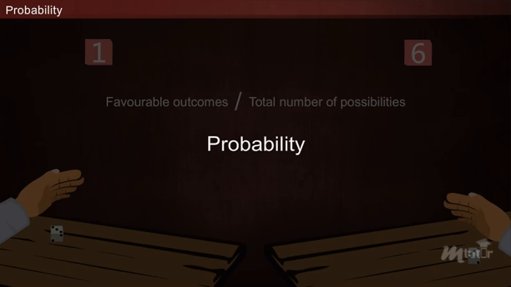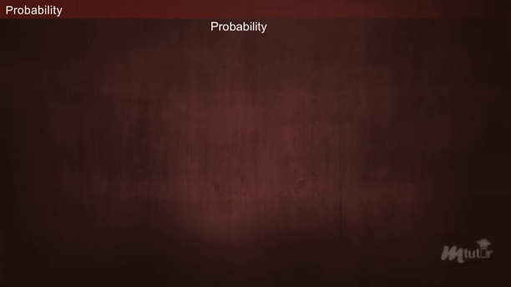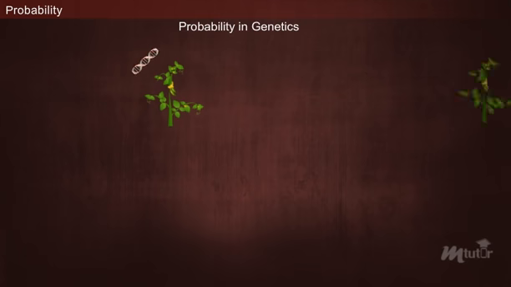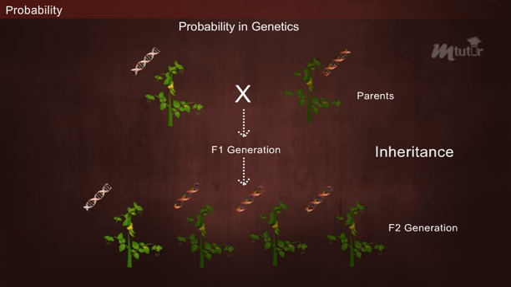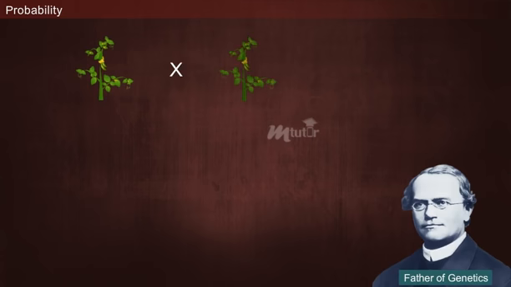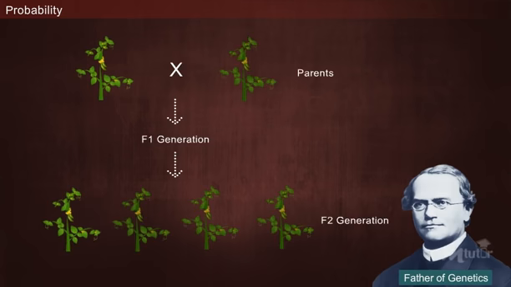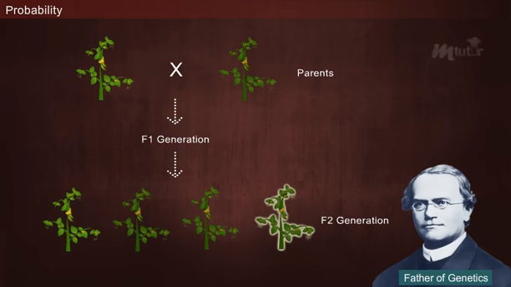Probability is always expressed by a number between 0 and 1. If the probability is 0, then it indicates that an event has not occurred. When probability is applied to genetics, it will help in predicting the likelihood in inheriting the traits across generations. Gregor Mendel, regarded as the father of genetics, used the probability concept in his crossbreeding experiments to predetermine the outcome of crossing a large population of pea plants.